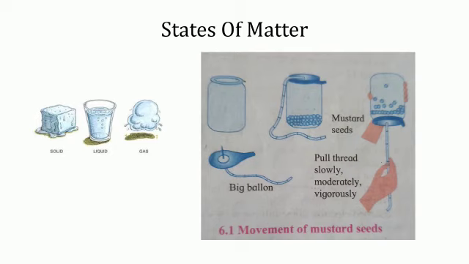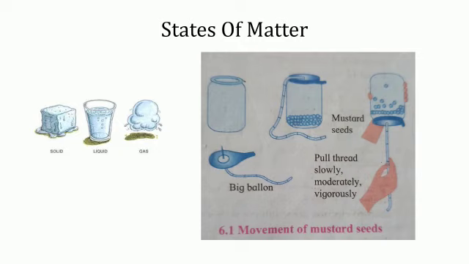States of matter. Let's study this by doing an activity. Take some mustard seeds in a transparent plastic jar. Take a long thread and tie it at the center of a big balloon by means of a needle. Stretch this rubber diaphragm and fix it on the mouth of the jar by means of a rubber band. Pull the diaphragm up and down with the help of the thread. Do it slowly at first, then with moderate force, and then vigorously.